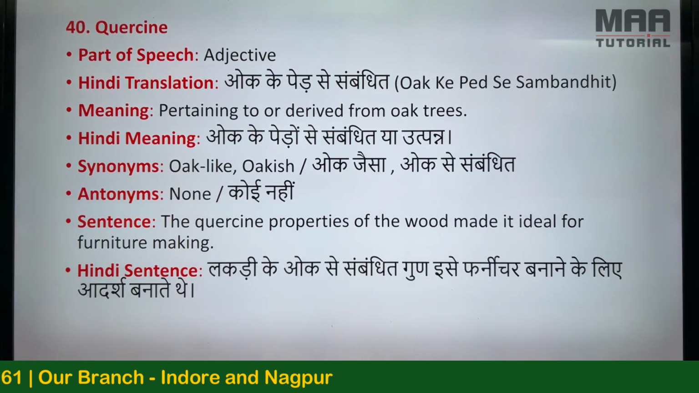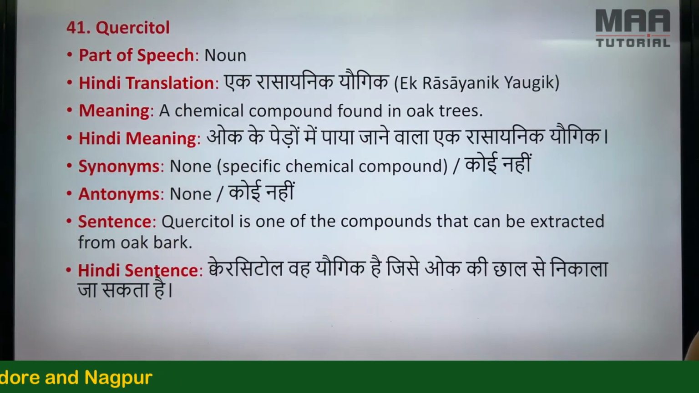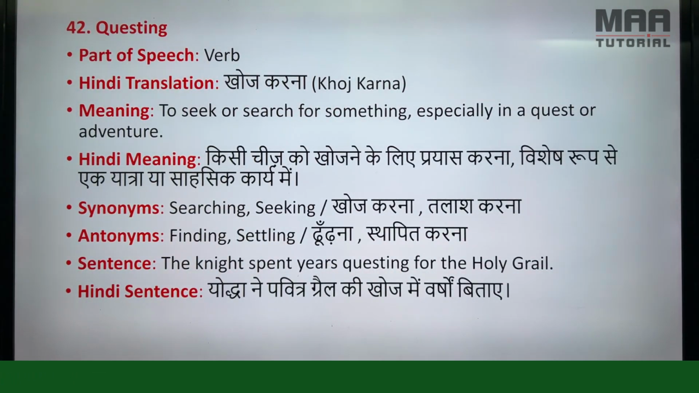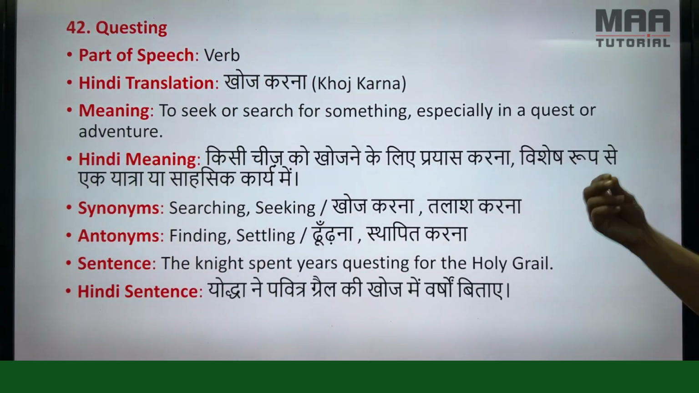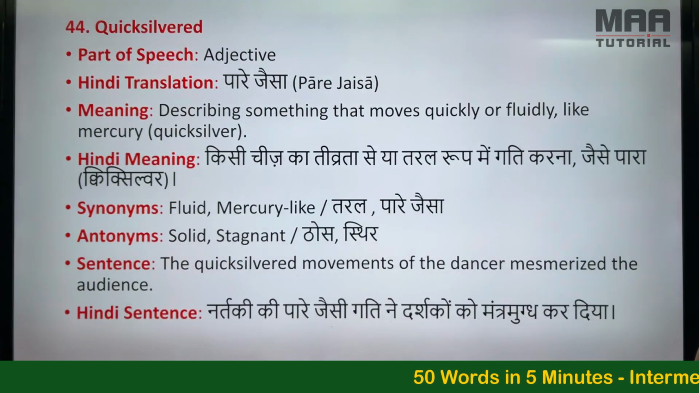Quercene, oak के पेड़ से संबंधित. The quercene properties of the wood made it ideal for furniture making. Quercitol, एक रासायनिक यौगिक. Quercitol is one of the compounds that can be extracted from oak bark. Questing, खोज करना. The knight spent years questing for the Holy Grail. Questionably, संदिग्ध रूप से. His actions were questionably motivated, making people suspicious.